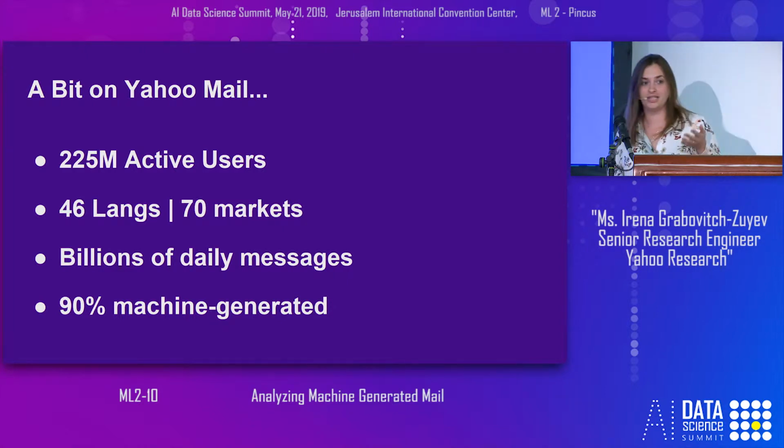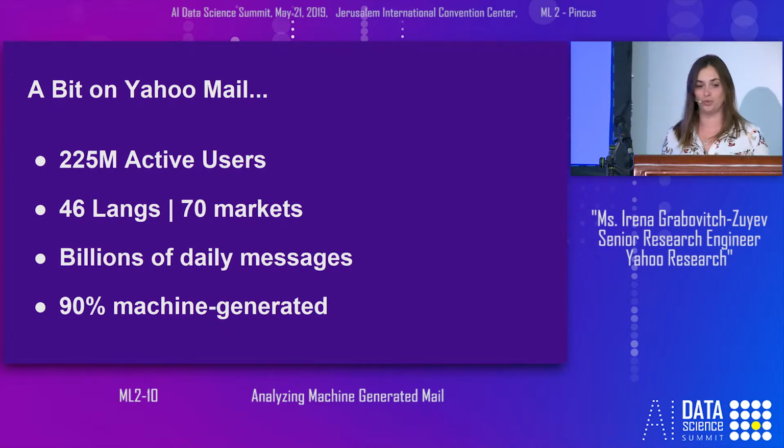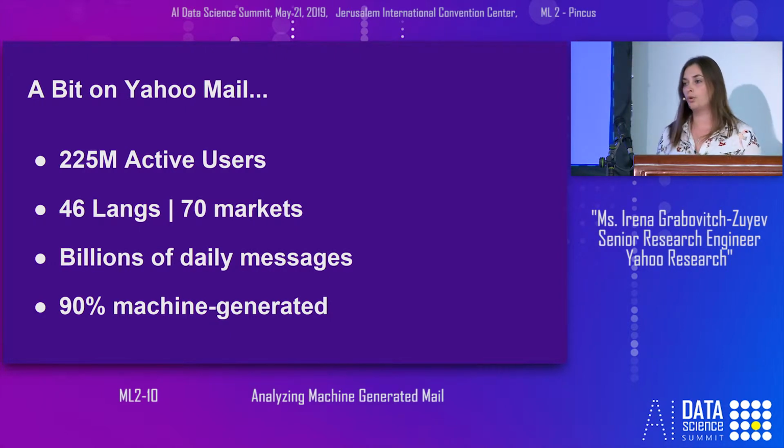In contrary of the assumptions that we have in Israel that Yao mail is dead, it's not. We actually have more than 200 million active users across the globe. Our systems process billions of messages every day. So our algorithms must be really efficient and also effective. So where do we get those messages from? How do we have so much data?